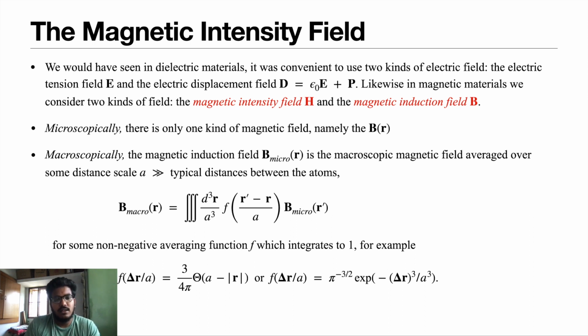So the f which we have given is some non-negative averaging function. This averages the distance and the dimensions of the crystal or material that we are considering, to ease the formula. So, for example, this is an example of how the elements of the function can be.